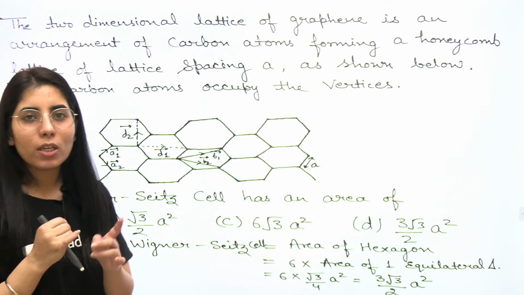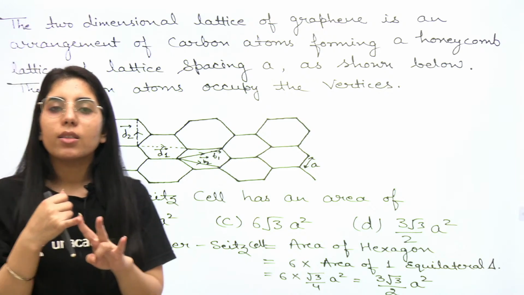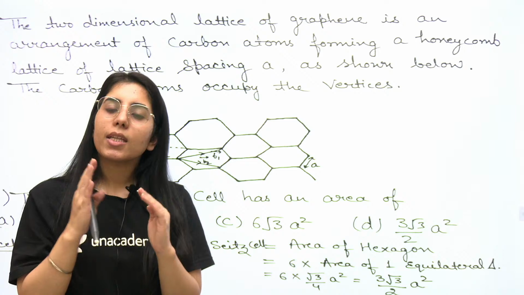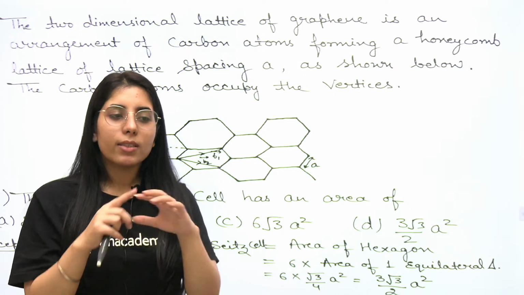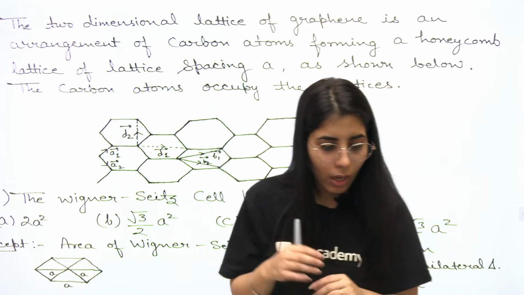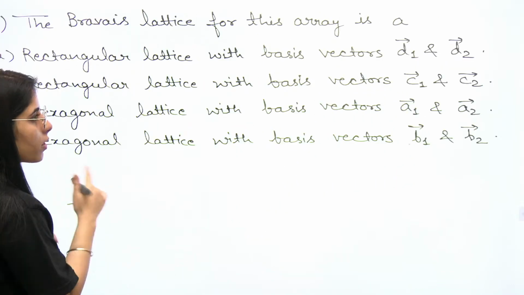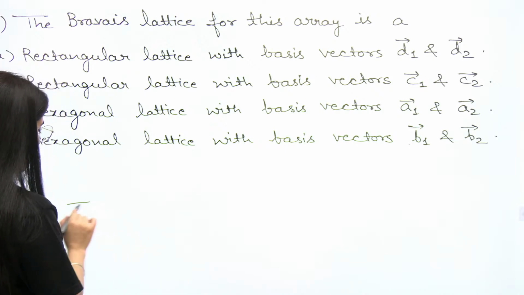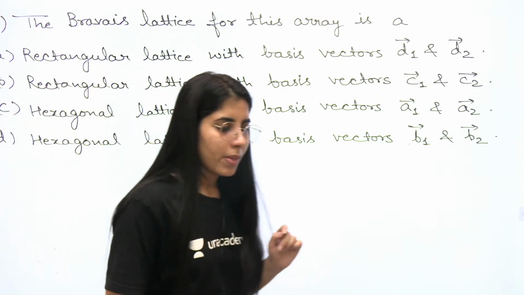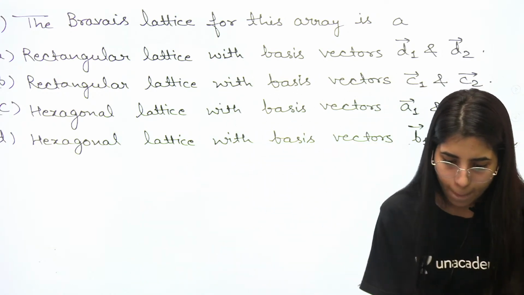It's quite easy, but you need to know 2 points mainly here. The first point is Wigner-Seitz cell is same as the primitive unit cell. Also, the other point is, in the hexagon case, the primitive cell is same as the hexagon itself. Okay, so 2 main points you need to know. If we are going to talk about the next part of this question, it was this one. I want you to just try to solve this question and let me know as you will get it done. Okay, and let me know whether it is clear or not.